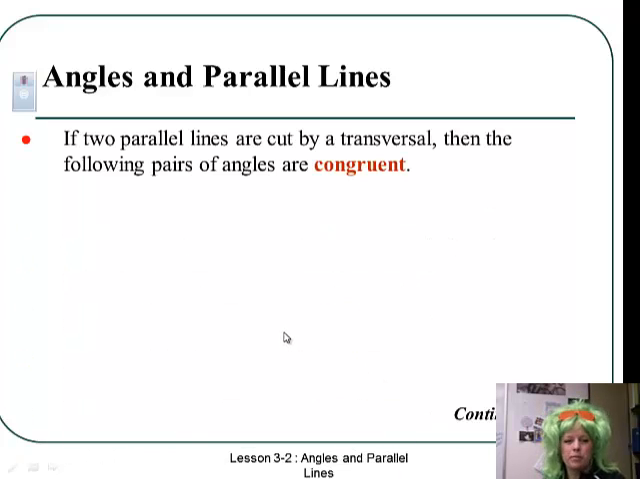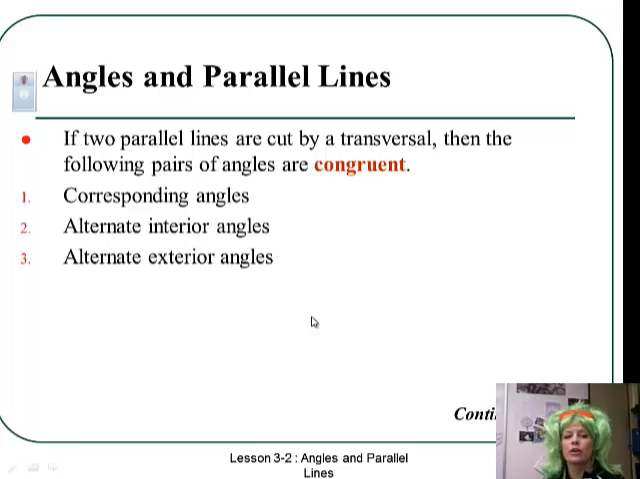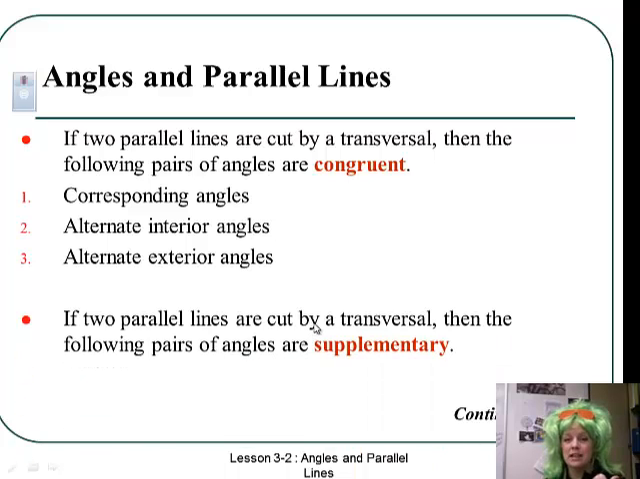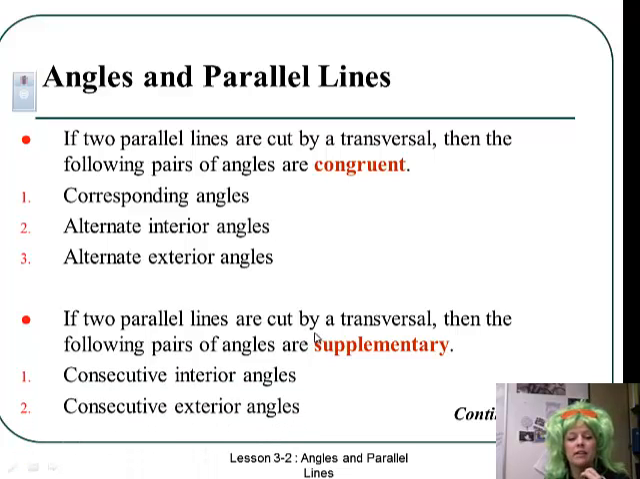If two parallel lines are cut by a transversal, then the following pairs of angles are congruent. Put this in your notes, as well as all of these pairs. Corresponding angles are congruent. Alternating interior angles are congruent. Alternating exterior angles are congruent. Reminder, we did those last section, but we're going to go over those again. If 2 parallel lines are cut by a transversal, then the following pairs are supplementary: consecutive interior angles and consecutive exterior angles. Great slide for your notes. Pause me, copy, and play.